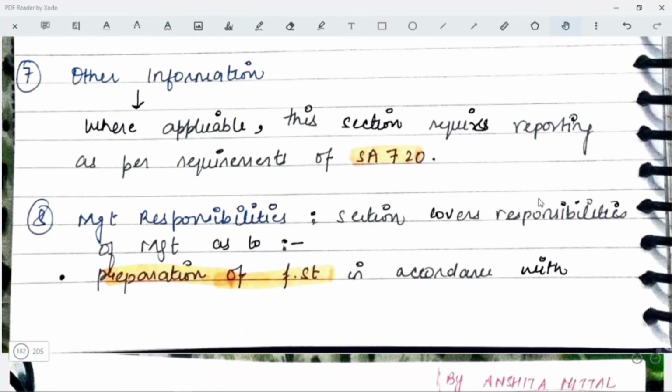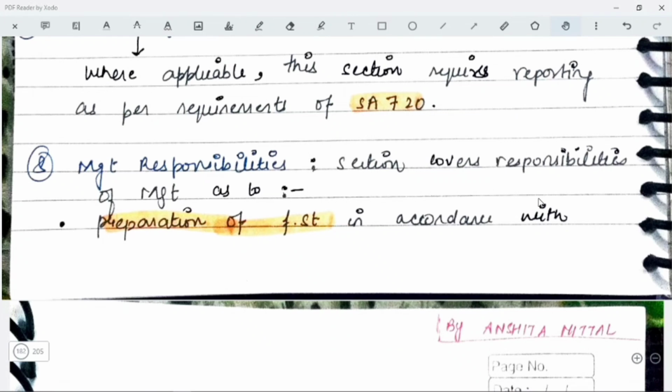Wherever it is applicable as per SA 720, this section has to be reported. So back to back, we had three elements which are optional or which come in specific situations only. For example, the going concern, then the key audit matter and the other information. Going concern is according to 570, key audit matter according to 701, and other information according to 720.